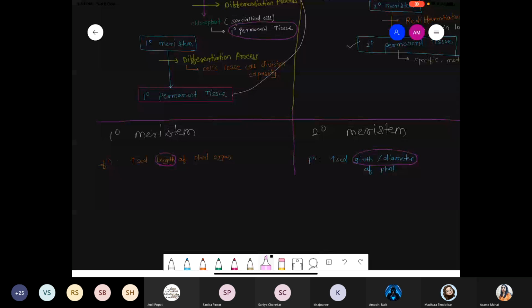Yes, ma'am. Thank you. हो गया? ठीक है, चलो. Should we continue next part? These are the so these are the difference between the primary meristem and the secondary meristem. Done? Differentiation part is over. हाँ बच्चा, done this part. Yes, ma'am. Yes, एक ही ma'am. बच्चा बात कर रहा है. What about other?